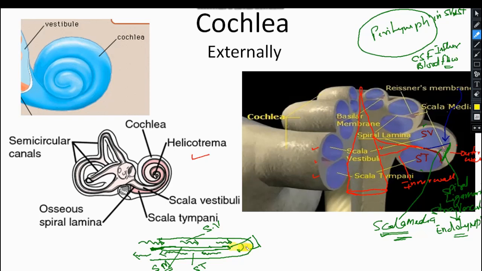This region near the apex is known as the helicotrema. Clear? What is the helicotrema? This is the helicotrema.